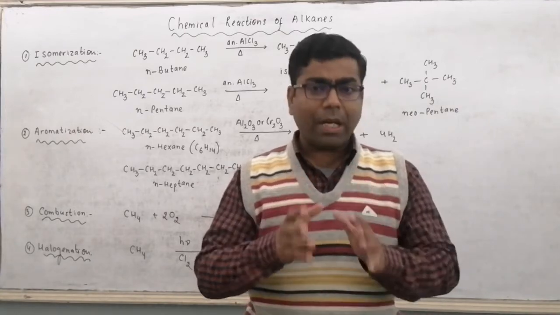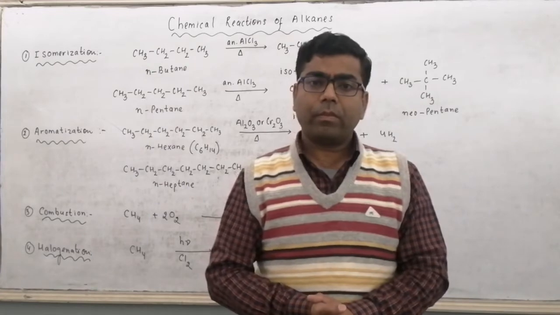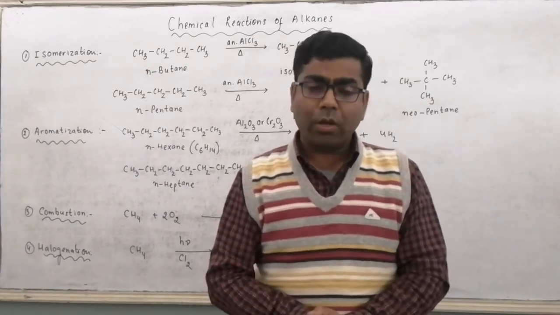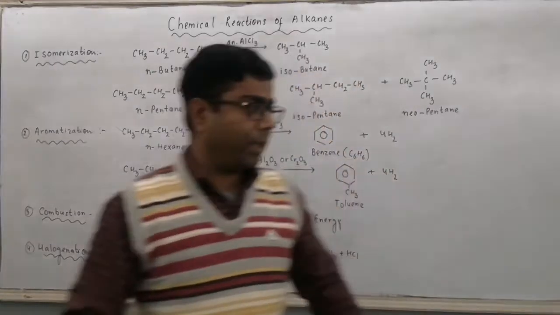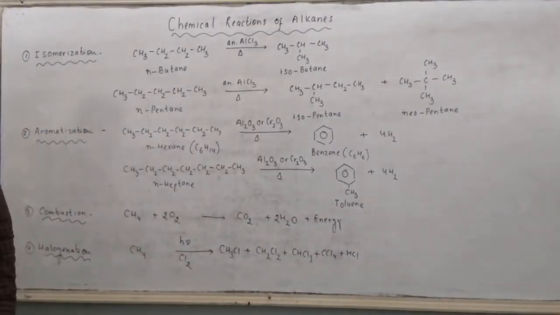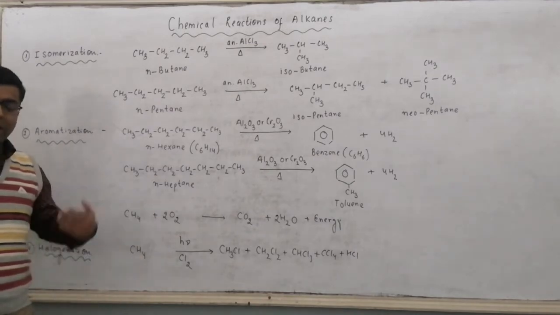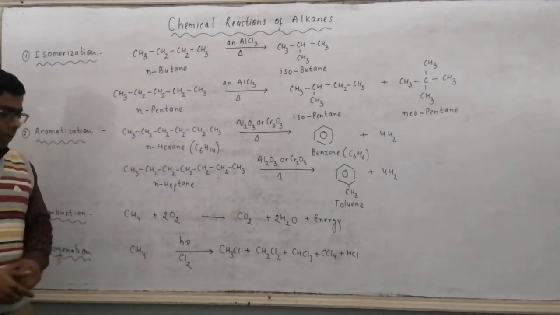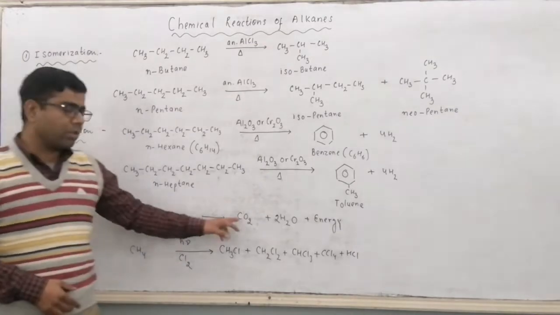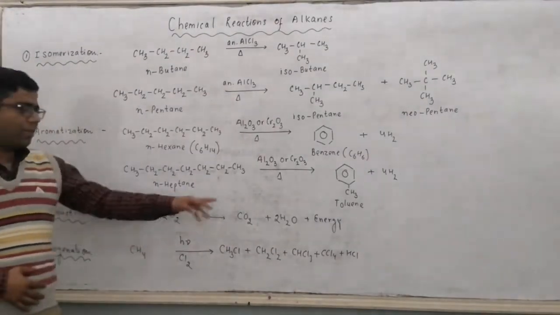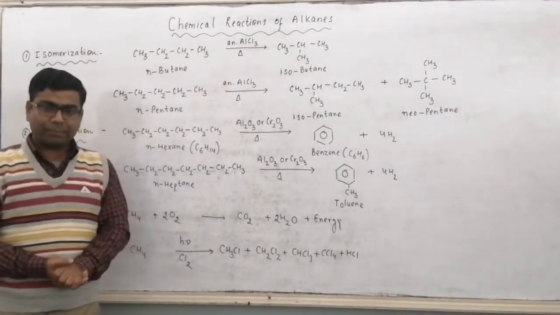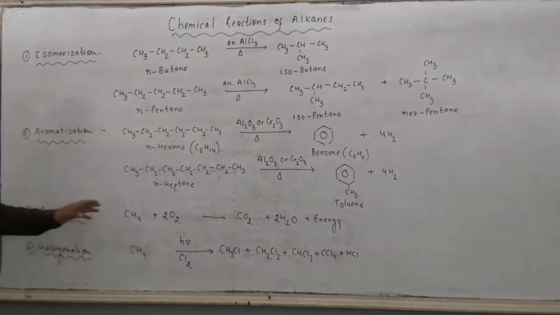So hydrocarbons on combustion every time produce carbon dioxide and water vapor. So here if we take CH4, it has carbon and it has hydrogen. There are two types of elements present in alkane. So carbon with oxygen forms CO2 and H with oxygen forms H2O with the release of energy. This is called your combustion reaction.